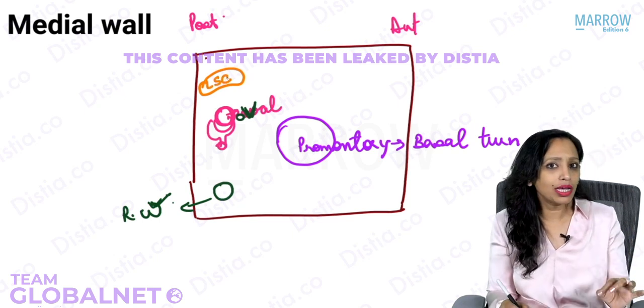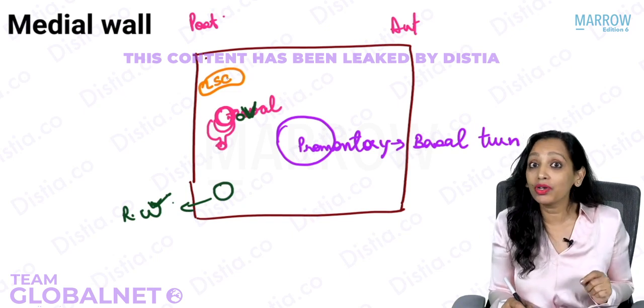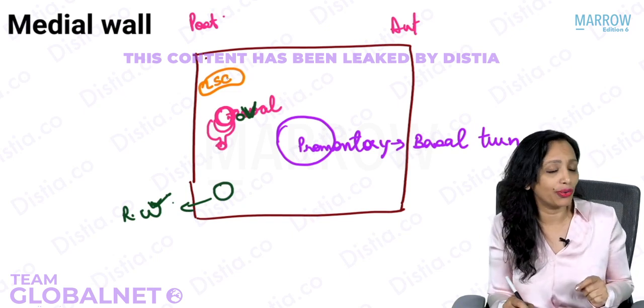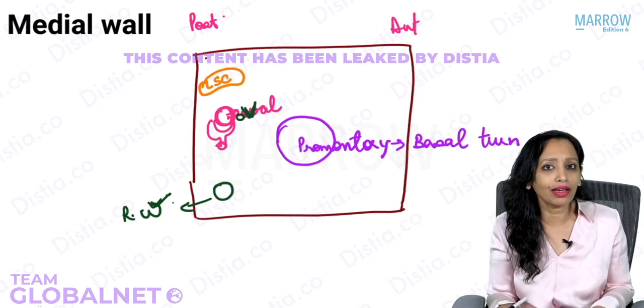And when we know this, can you answer this question for me? Which is the semicircular canal which is eroded most commonly following diseases of the middle ear? Very good, the lateral semicircular canal.